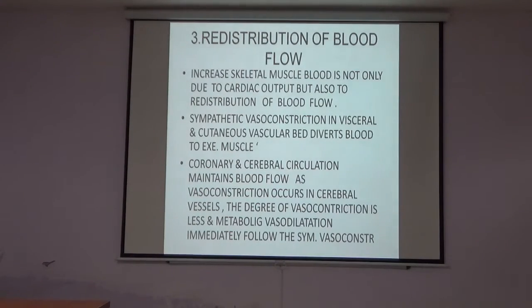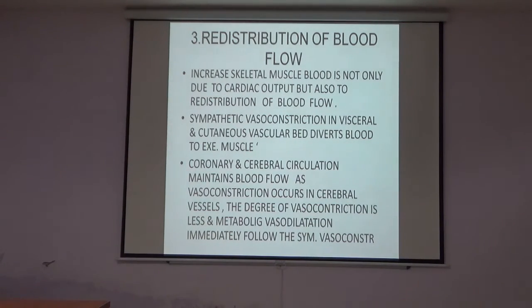Third is the redistribution of the blood flow. Increase in the skeletal muscle blood flow is not only due to the cardiac output but also to the redistribution of blood from other areas of the body. It is centralized, focusing on the exercising muscle. The sympathetic vasoconstriction in the visceral and cutaneous vascular bed diverts blood to the exercising muscles.